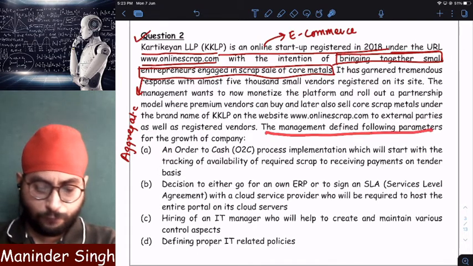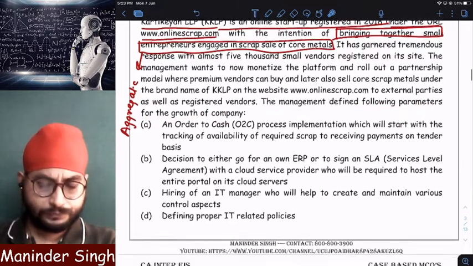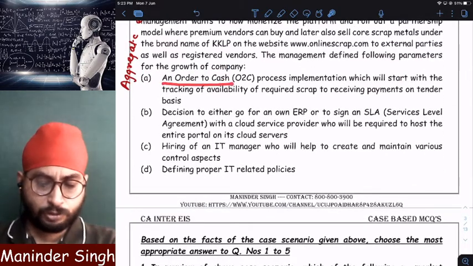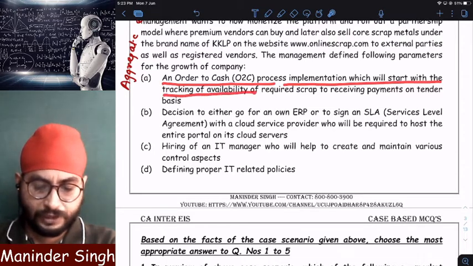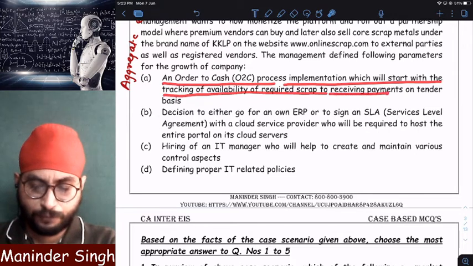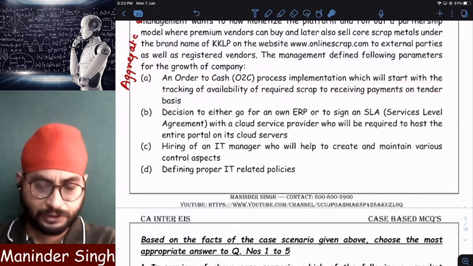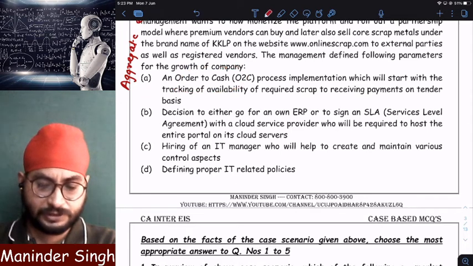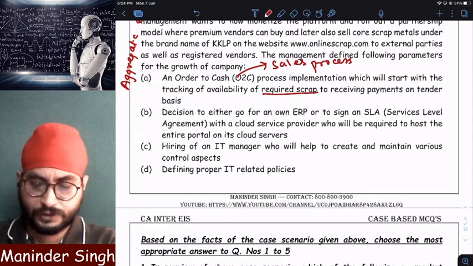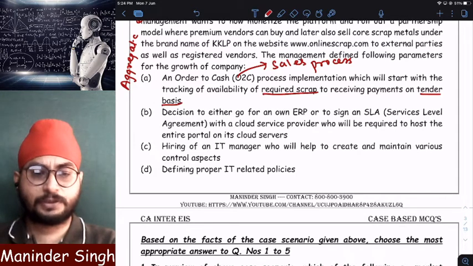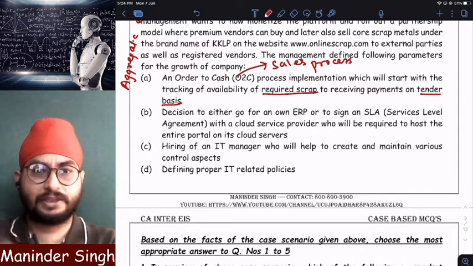The management defined the following parameters for the growth of the company. Let us see what the parameters are. An order to cash process implementation, which will start with the tracking of availability of required scrap to receive payments on tender basis. Listen very carefully. It wants to start the order to cash process, which means the sales process. The sales process will start with tracking the availability of required scrap, to check whether the scrap is available to sell or not. On which basis? Tender basis. Whichever person is ready to give the highest price, that person can buy scrap from its website.